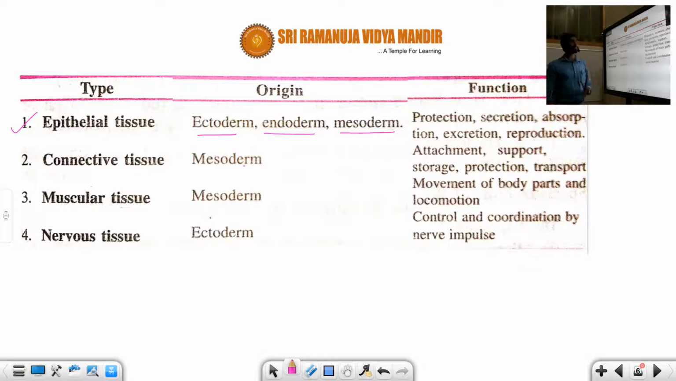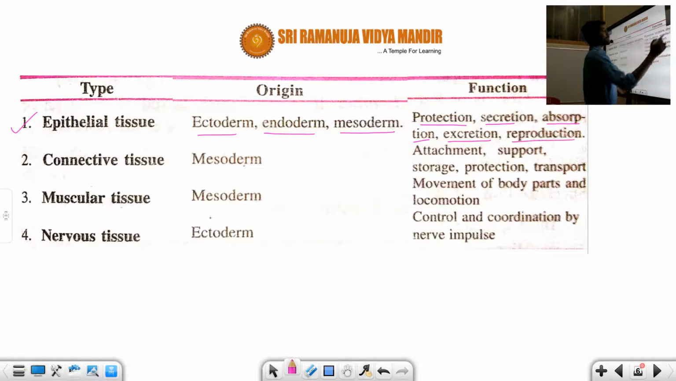And what are the common functions we can observe here, student? That is protection. For example, the skin is a common example of protection. And secretion, skin is a common example, like the secretion of oil glands and sweat glands, etc. Another one is absorption, like the small intestine, you can take as an example. The plasma membrane is modified into microvilli, which is responsible for increasing the surface area for food. Okay, and excretion. Even the kidney you can take as an example of excretion.